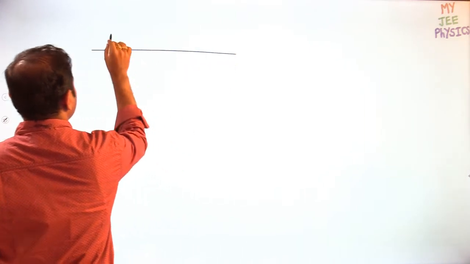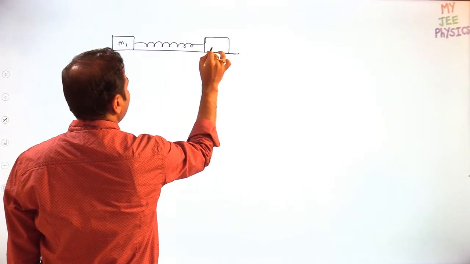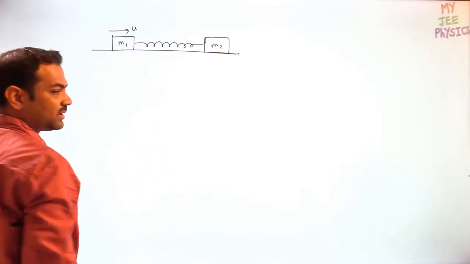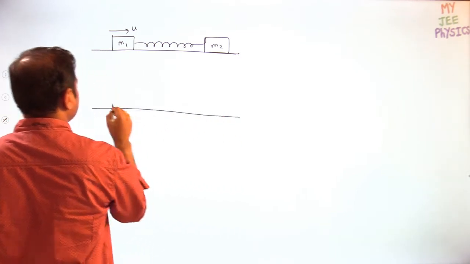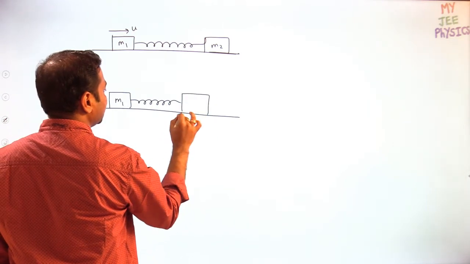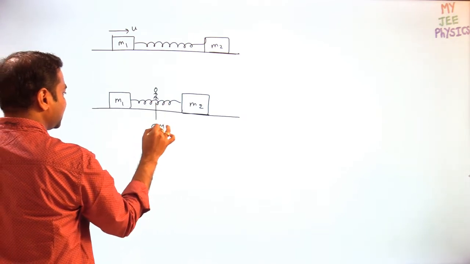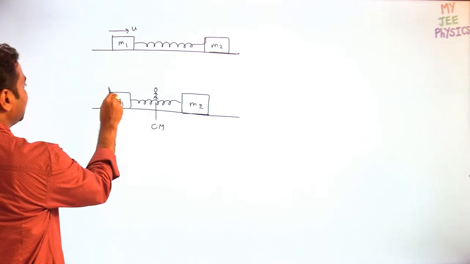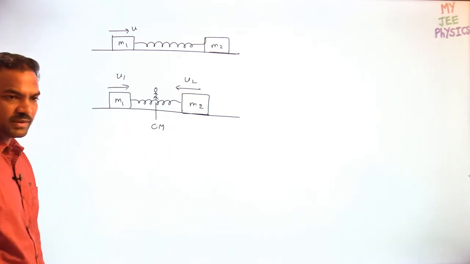Now, as we discussed, this is M1, spring, and this is M2. Now M1 is projected with velocity u from the ground frame. Something like this: M1 and this is M2. Where is the observer? Observer on the center mass. Now I am taking the center mass frame. From the center mass frame, the velocities are in this direction, having the sum u1, u2. Already we know u1 and u2.